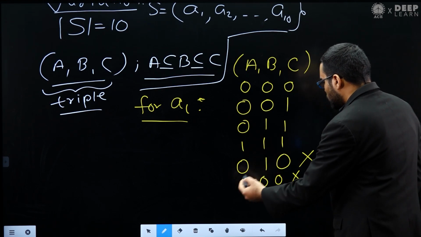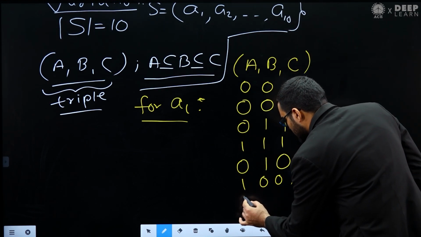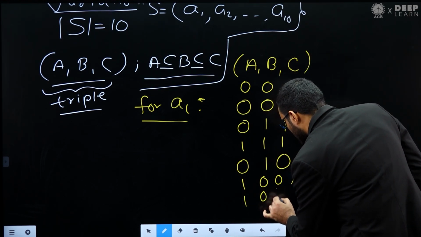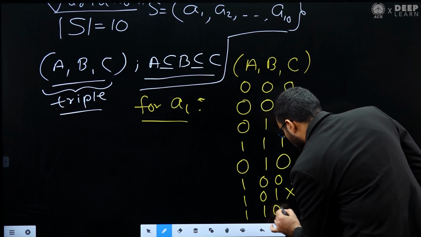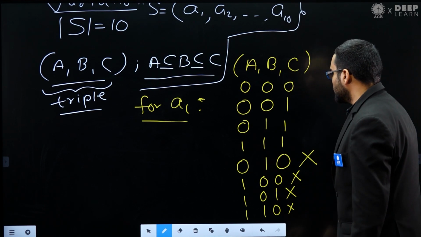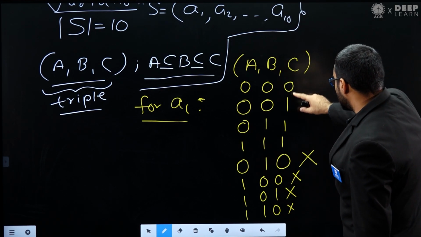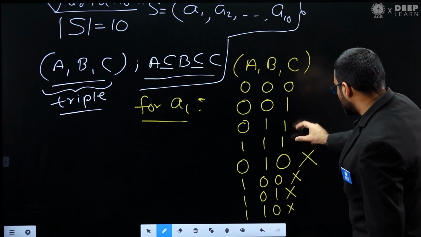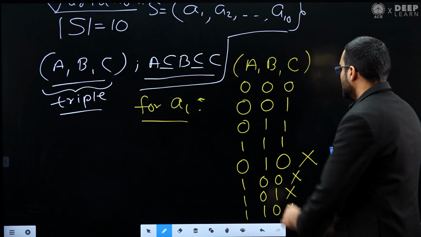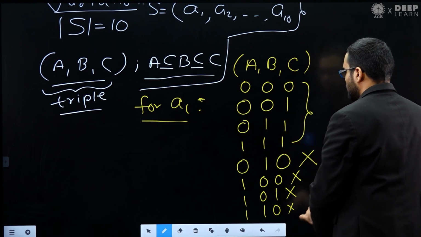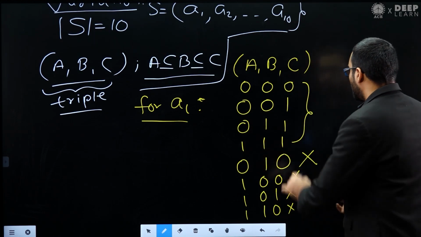So you can notice that the other cases, for example 101, are also not possible, and 110 is also not possible. So you can see only 4 choices are possible. For each element I have 4 choices.